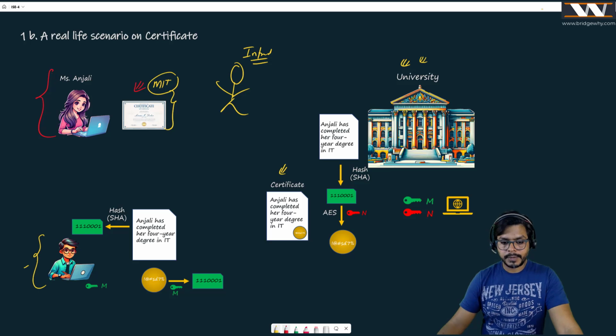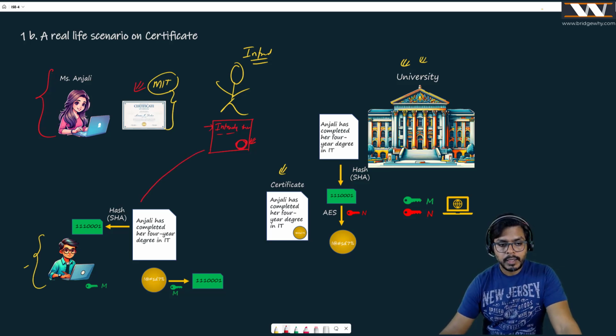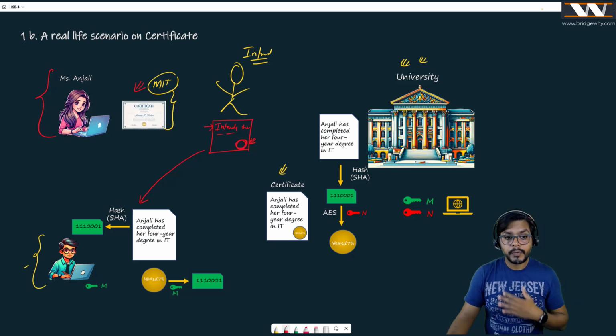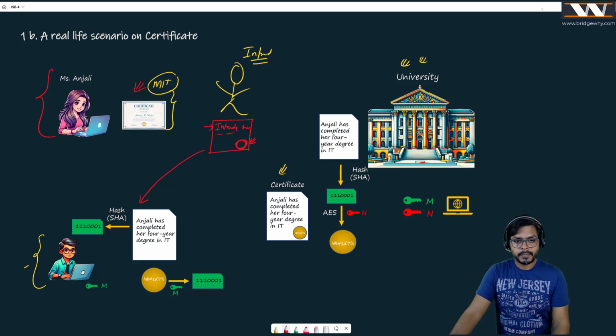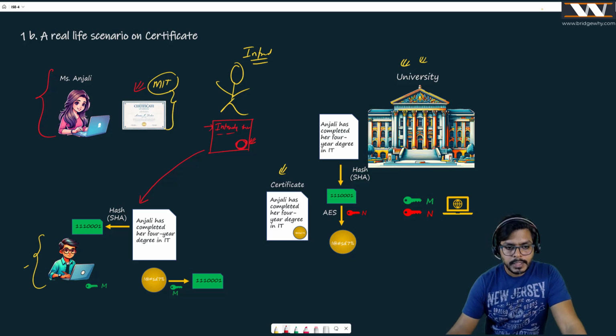Now Mr. Intruder is getting smarter day by day. And he's saying, if that is the case, instead of Anjali, I will be writing my name. I will be writing that the intruder has completed her 4-year degree. And whatever the remaining things are, like this certificate or this digital signature, I am not going to change them. And now the intruder is saying, Mr. Rahul, here is my certificate. I have passed. See, here is my name. Really, really interesting. And now Mr. Rahul has the same process to check it. What Mr. Rahul is going to do, he is just removing the data.